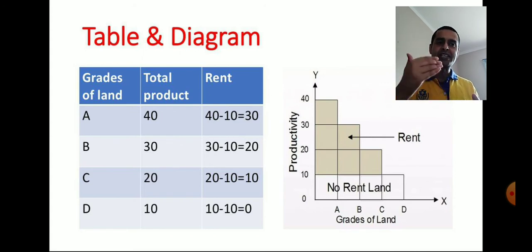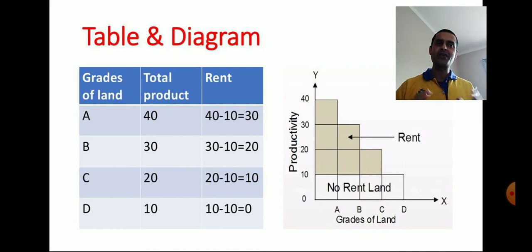So here D is regarded as inferior land, which can produce just 10 metric ton. And when it comes to calculating rent, we always deduct the productivity of inferior land from the respective grades of land so as to obtain rent.